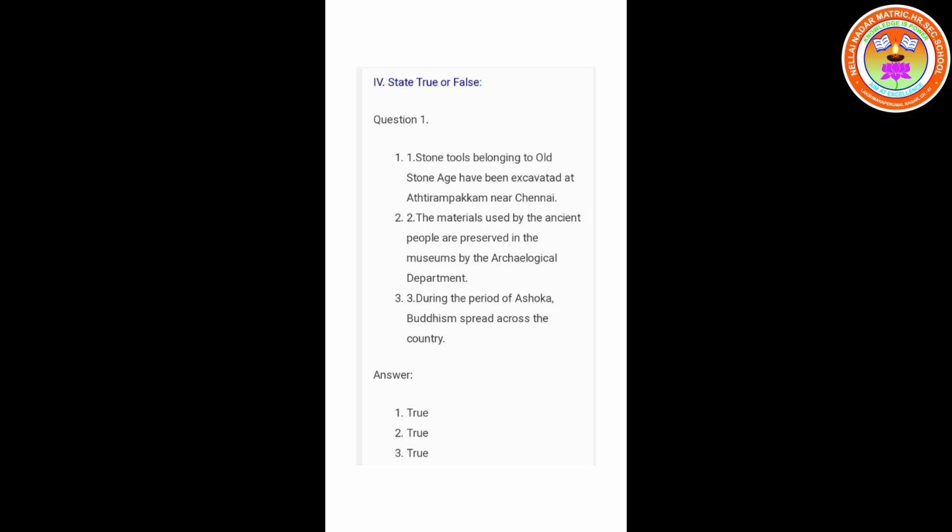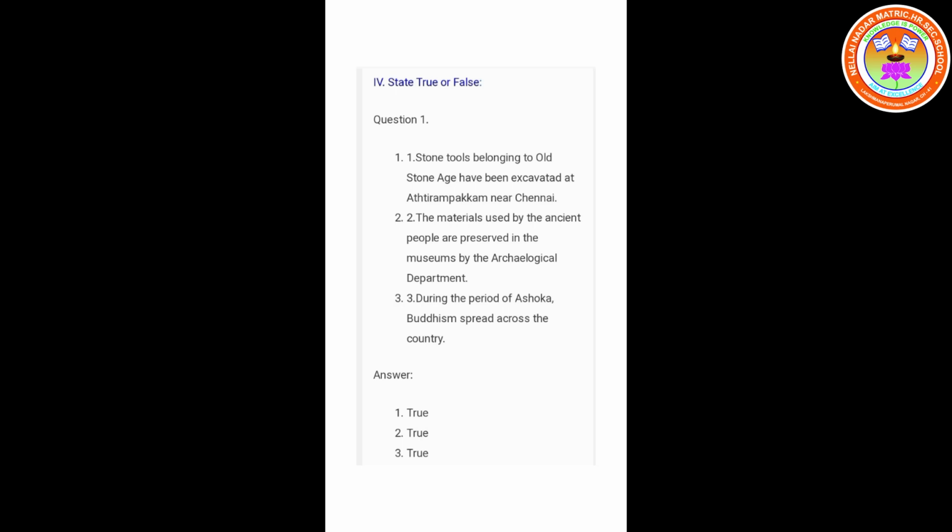Fourth exercise is true or false. First one, stone tools belonging to Old Stone Age have been excavated at Athirampakkam near Chennai. True. What is the answer? True.